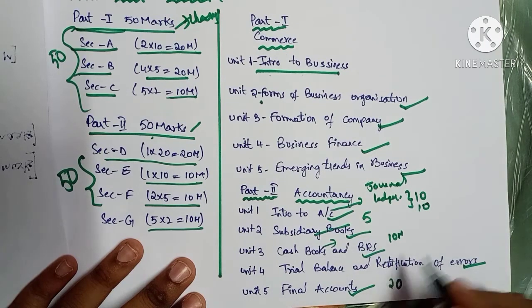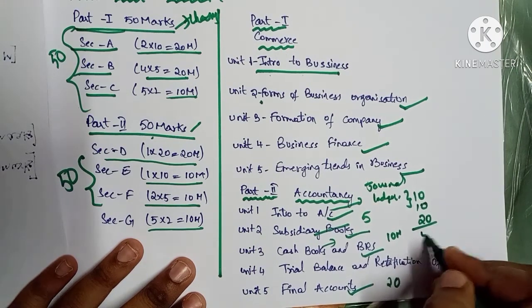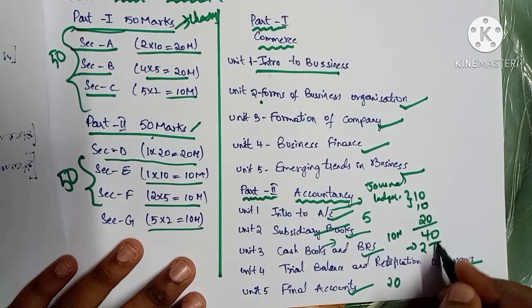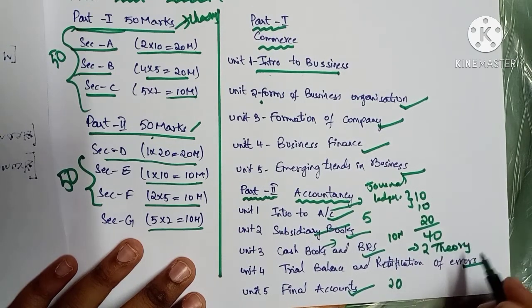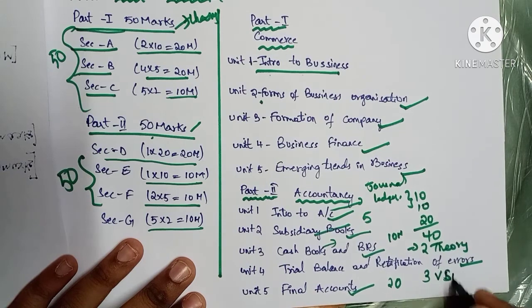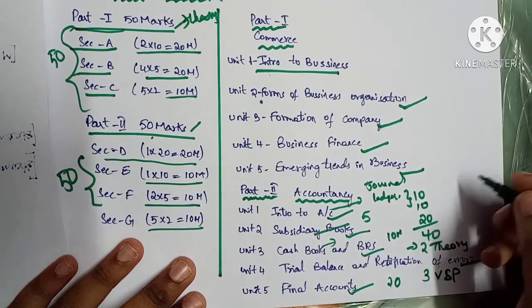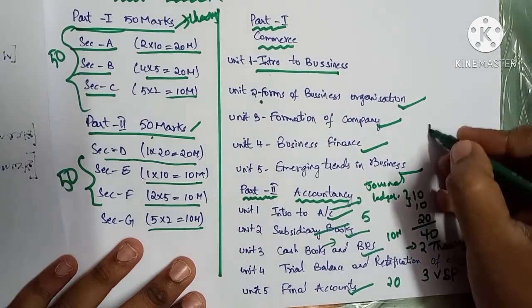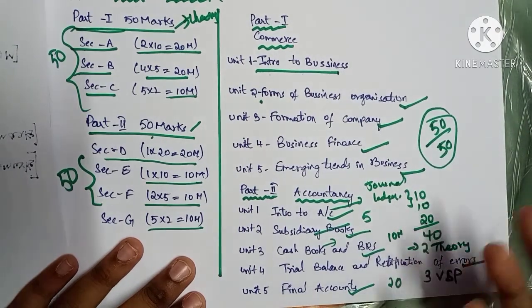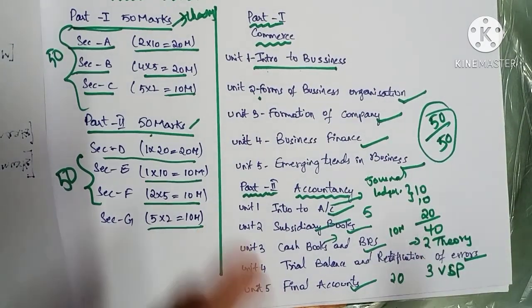Then next, final accounts, 20 marks. So you have got 40 marks for this, and 2 theory questions, 4 marks, and 3 very small problems. So definitely there is a wide scope to score 50 on 50 in your examination in the second part of commerce, that is accountancy.